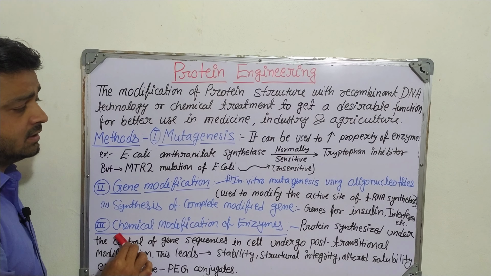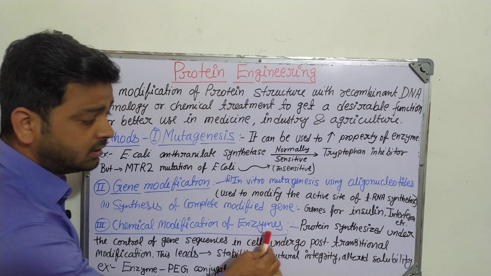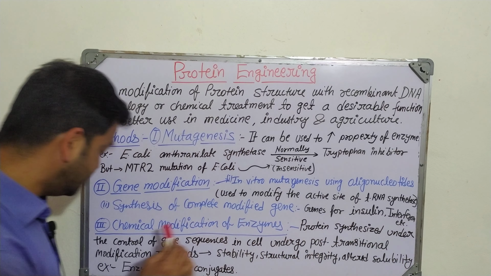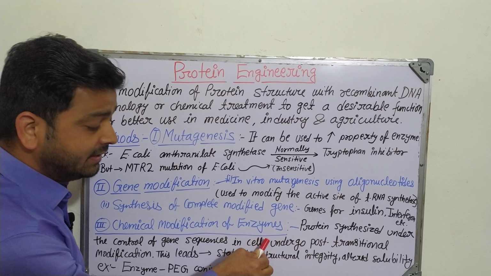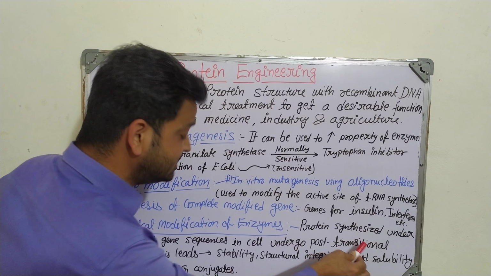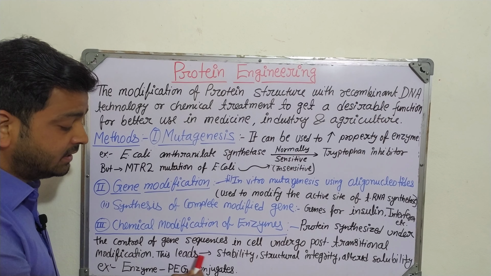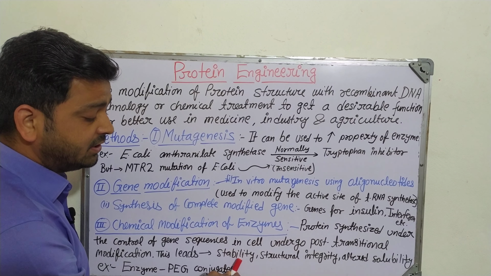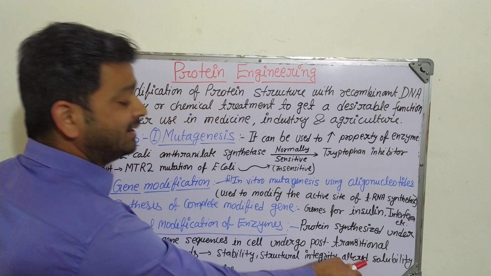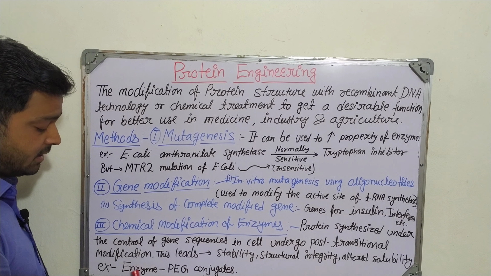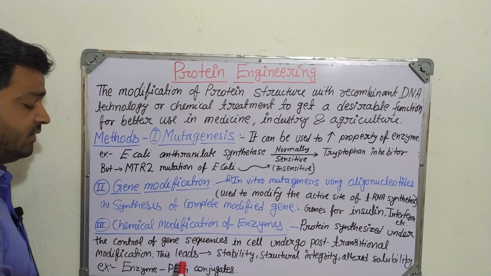Coming to the third method of protein engineering, chemical modification of enzymes can also be done. Protein synthesized under the control of gene sequences in the cell will undergo post-translational modification, right? So this happens and it can lead to an increase in the stability and structural integrity of the enzyme, and it alters the solubility, enhancing the solubility parameter. For example, enzyme PEG conjugates, where this modification can be done, right?